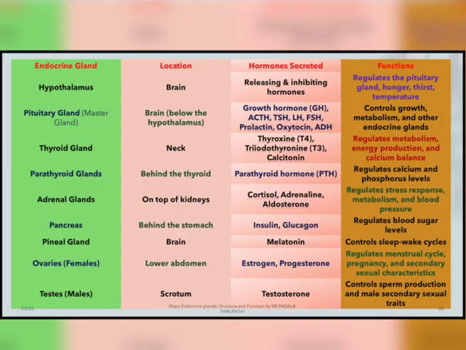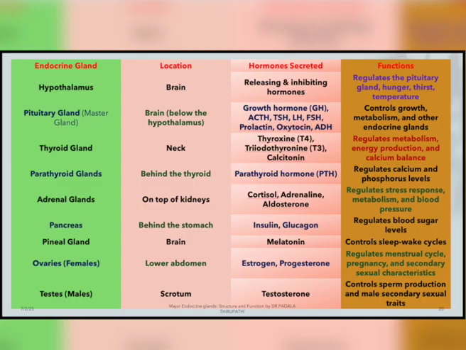And the second most important gland, the smallest gland of our human body, is the pituitary gland. This pituitary gland we can also call the master gland of the human body. It is located in the brain, below the hypothalamus. The pituitary gland is again divided into two parts, the anterior part and the posterior part.